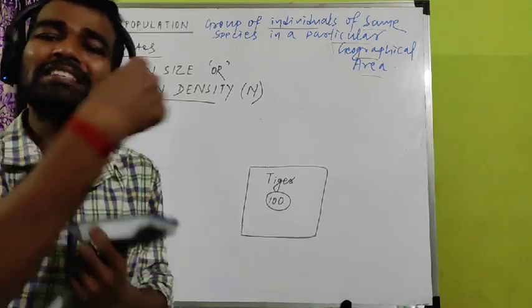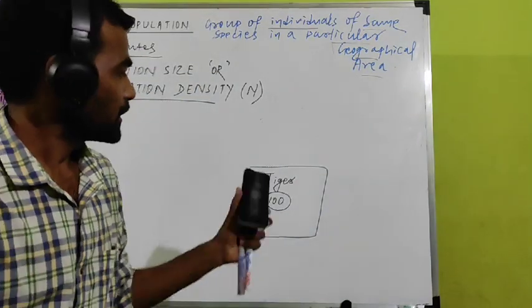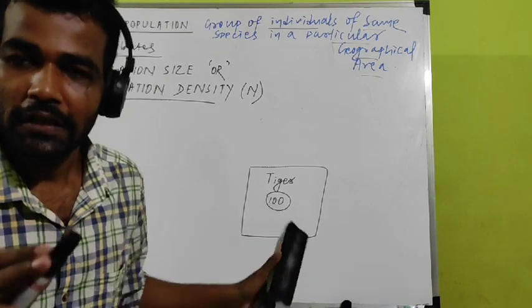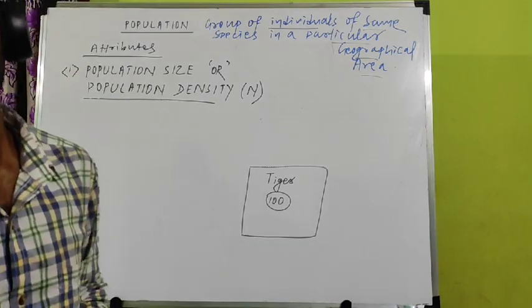If in the next year you go to the same forest, you may find an increase in number.